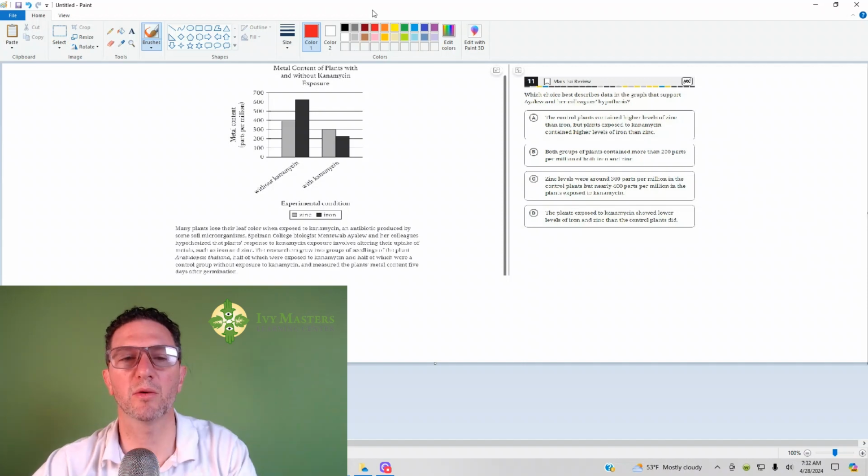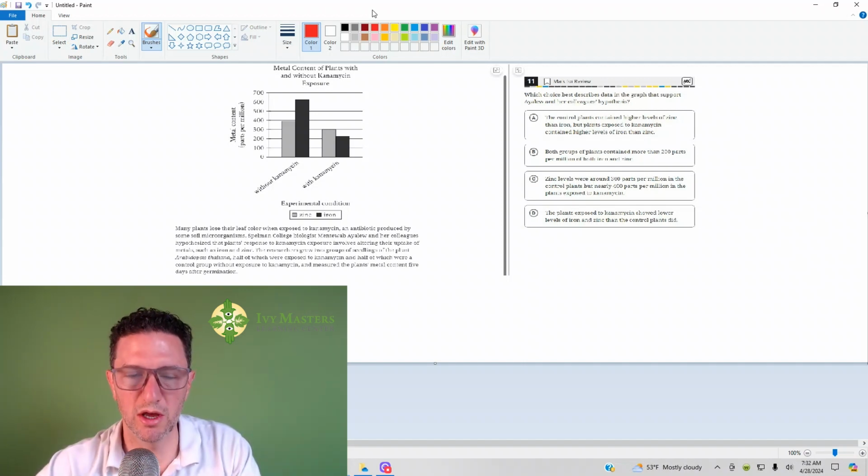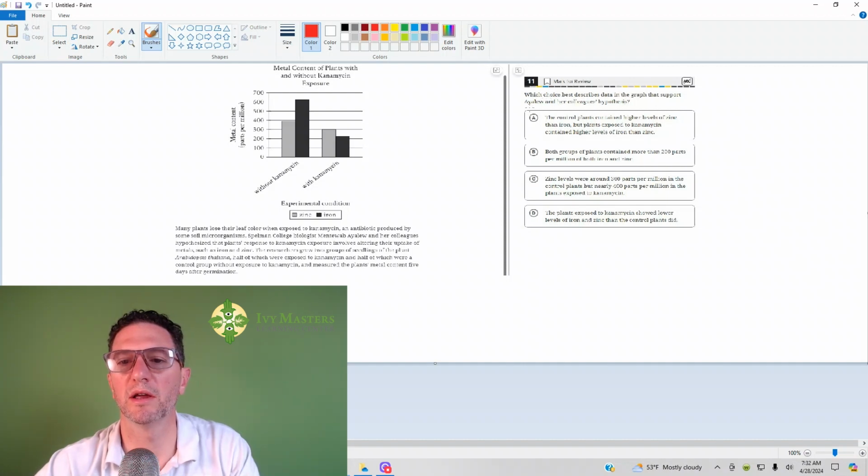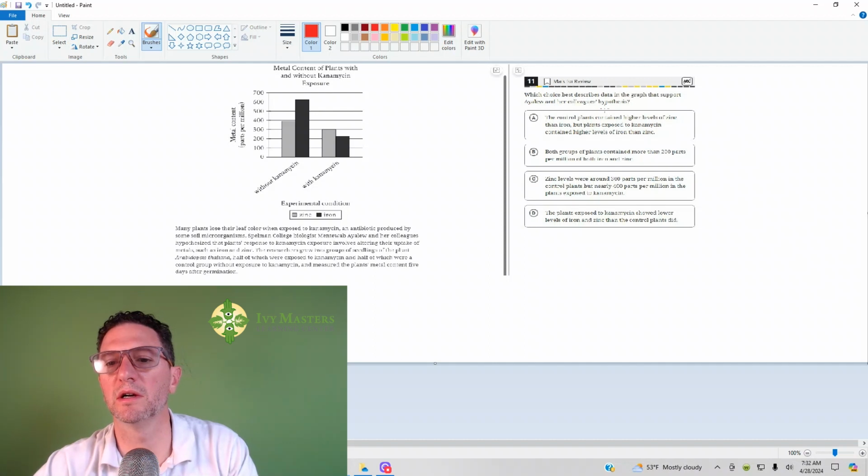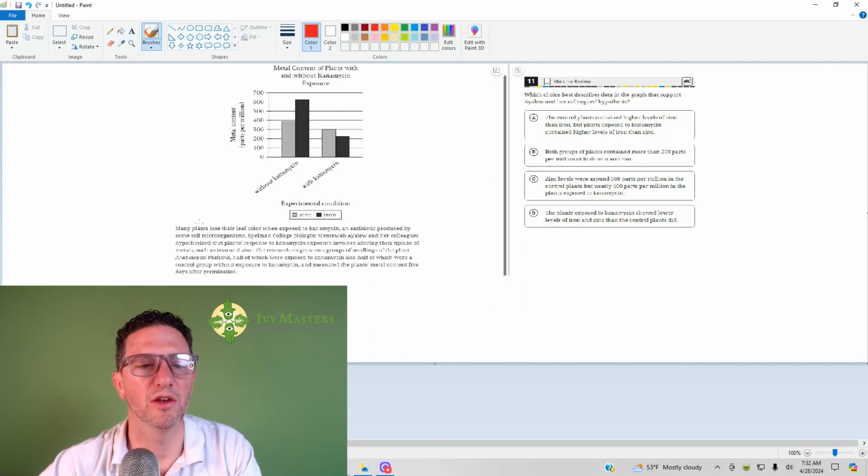Here's the 11th question from Digital SAT Test 2, Module 2, from the easier set of questions. It's a reading question: which choice best describes a graph and supports Ayalew and her colleagues' hypothesis? So you've got to look for the word hypothesized in the passage.